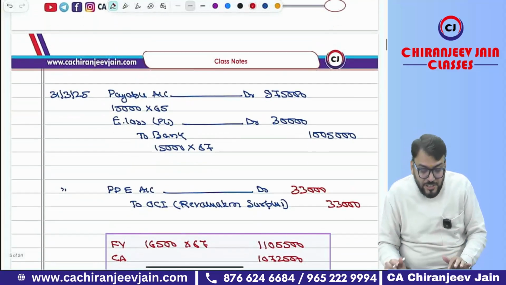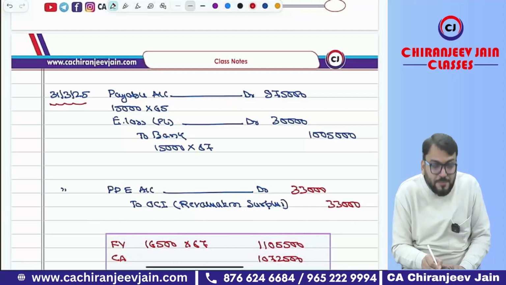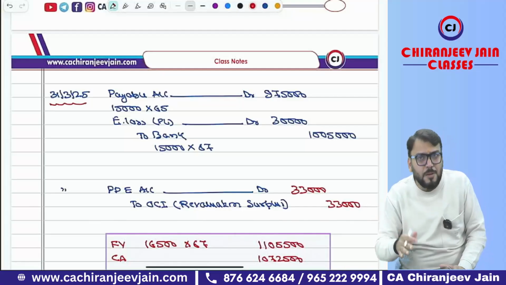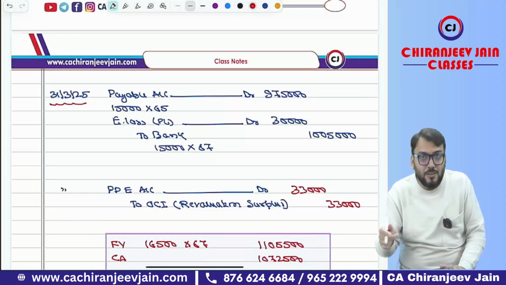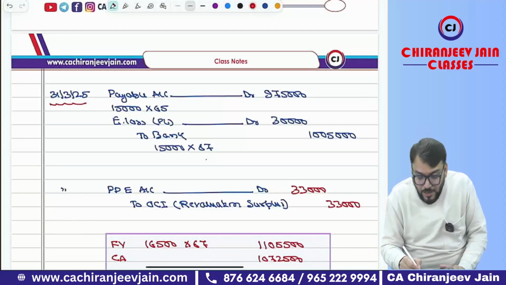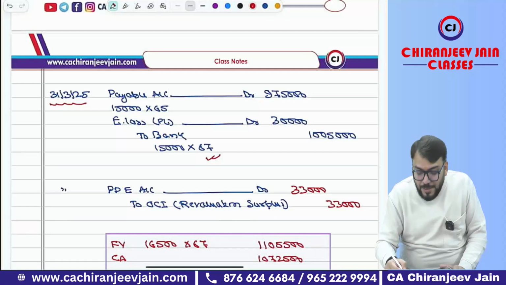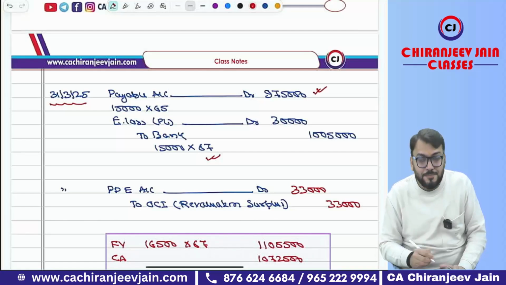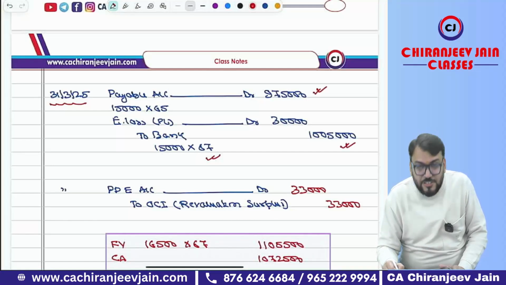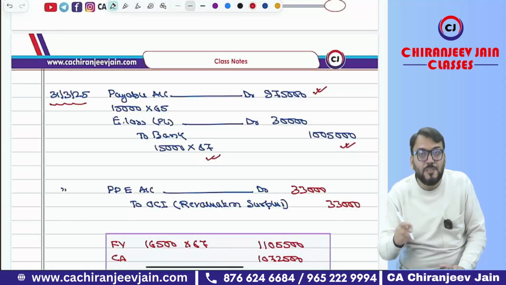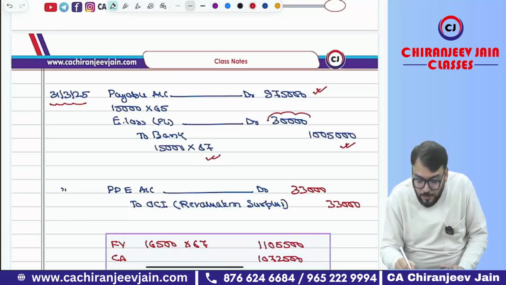Now coming to the next year, 31st March 2025 year end. The payable will be settled. Once again, the payable will be settled by using the closing exchange rate, and the closing exchange rate is given as how much? $1 is equal to 67. The payable was already recorded at 65. Payment we have made at 67. Once again, there is a loss of 2 rupees per dollar, and that loss will be transferred to profit and loss account.